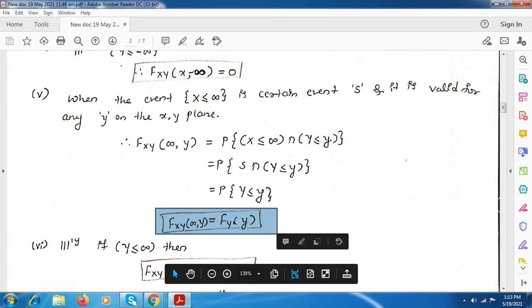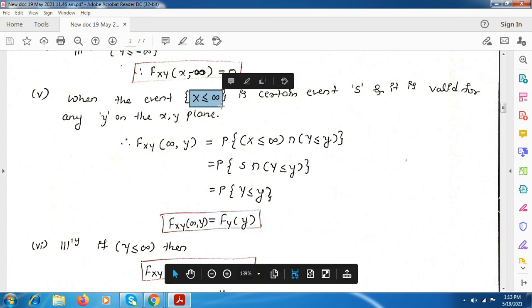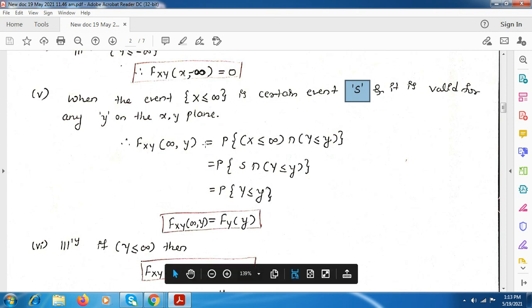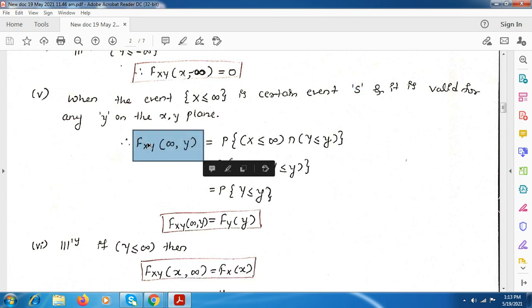So write down this property. Here we have considered the x random variable to be less than or equal to infinity, and this is considered as the event S, because it is valid for any y value on the xy plane. In the xy plane, it can take on any y value. On the y axis, it can take any value and it will be valid. So here the CDF becomes Fxy of infinity comma y.